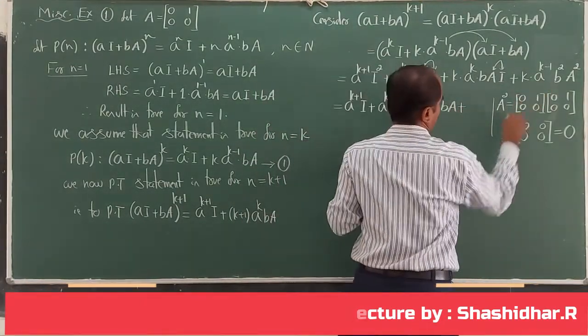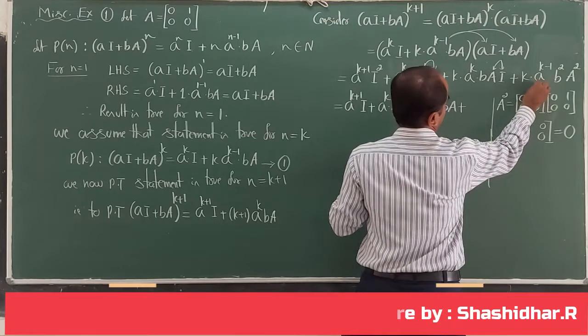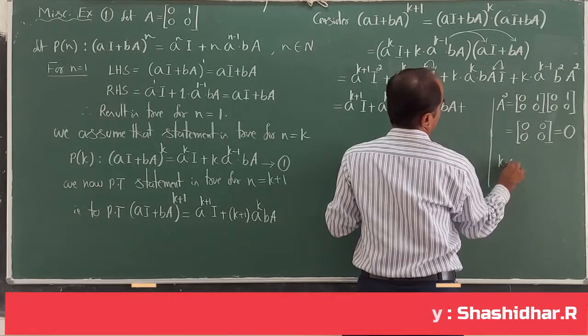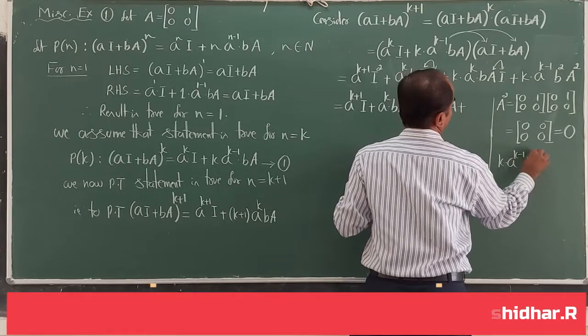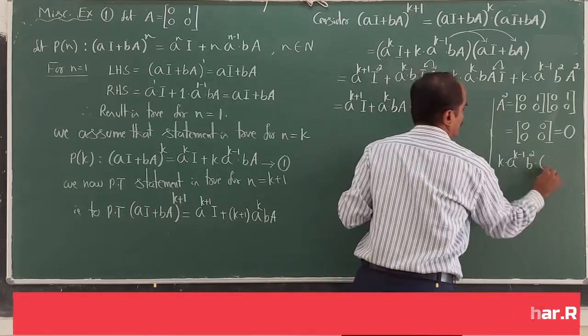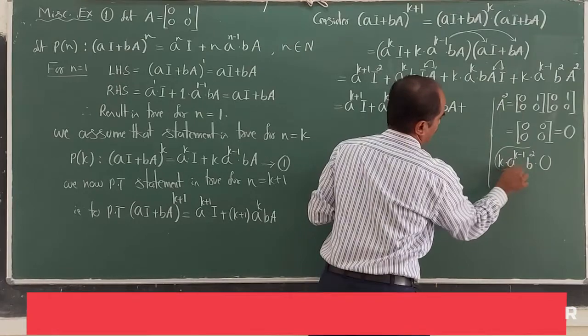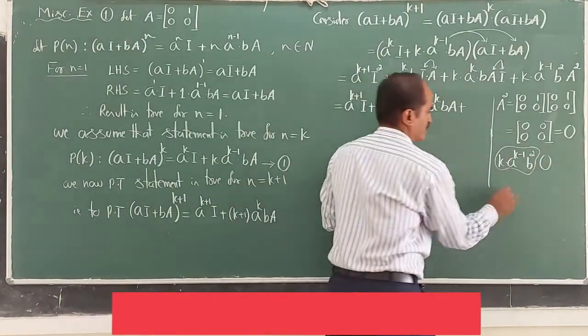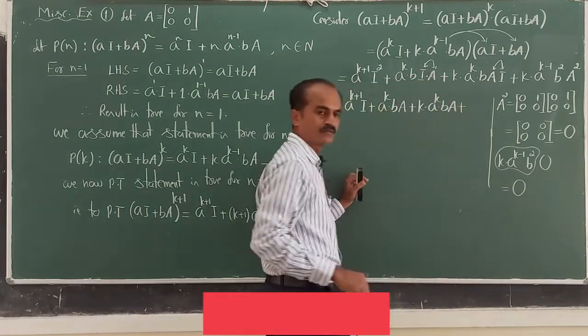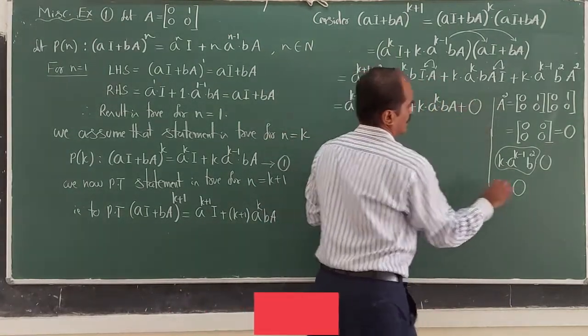Now look at this part. K times A to the power of k minus 1 into B square into null matrix. This is a scalar, some real number, multiplied with null matrix. What are you going to get? Null matrix only. It is a real number.